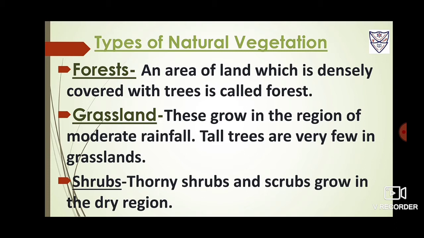Forest means an area of land which is densely covered with trees. Grasslands grow in the region of moderate rainfall. Tall trees are very few in grasslands. And next are the shrubs. Thorny shrubs and scrubs grow in the dry region.